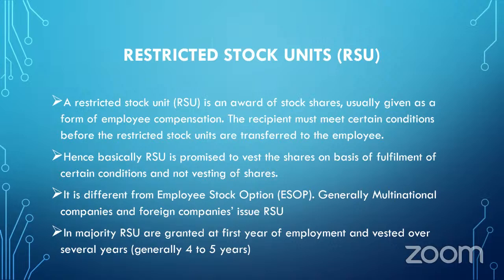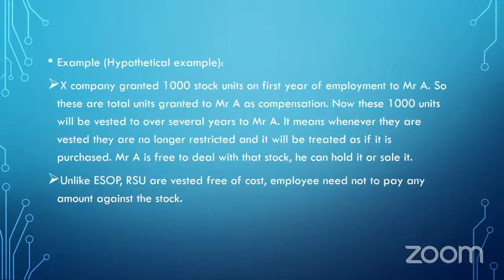To understand this, we will take one hypothetical example. Company X granted 1,000 stock units on the first year of employment to Mr. A. So, these 1,000 stock units, basically 1,000 shares, are granted to Mr. A as compensation, but these are not shares which A can freely trade.